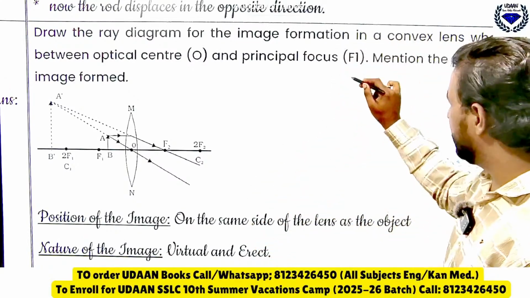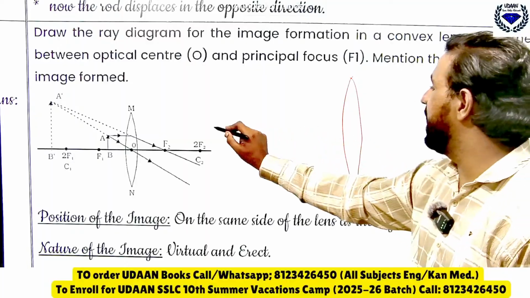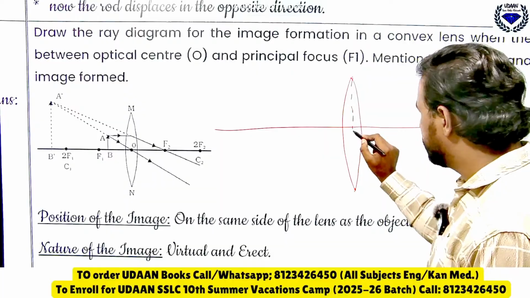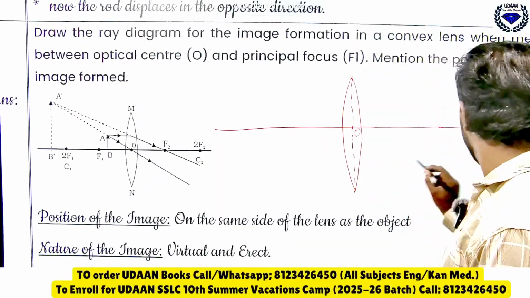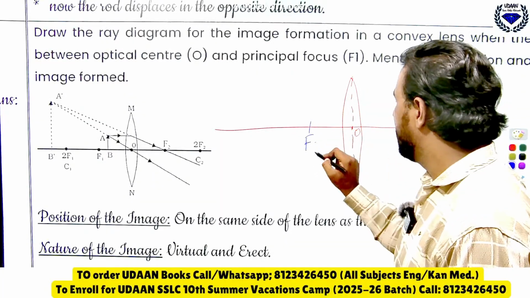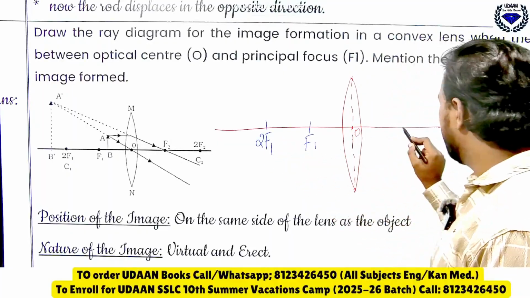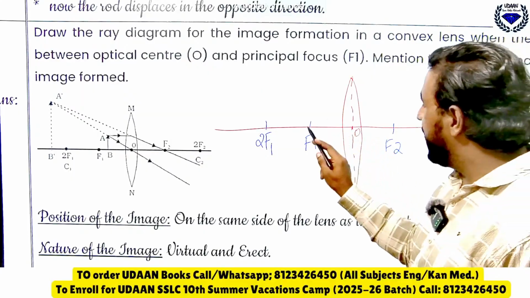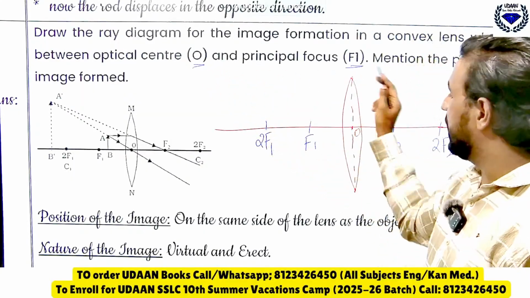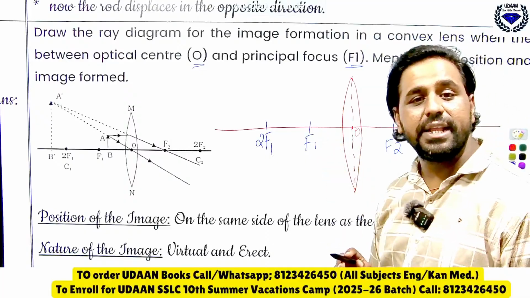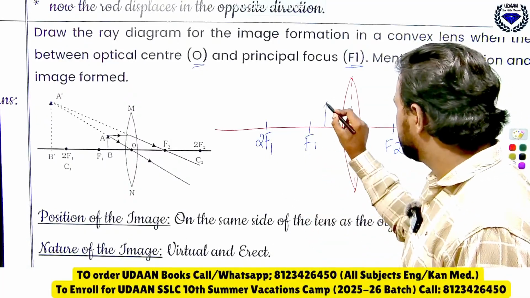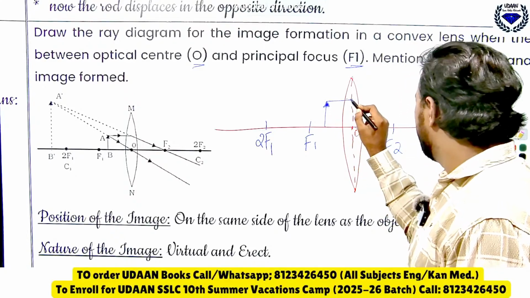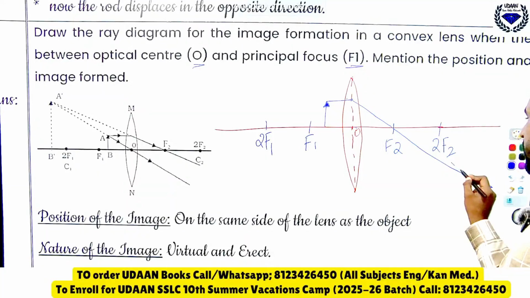So here, look, you should draw a lens. Okay, this is the lens, and you should draw one straight line passing through this, and you should draw this dotted line here. This is center O. Now this is F1, this is 2F1, again this is F2, and this is 2F2. So where the object is kept between O and F1, you can place it here. Then what will happen next is it will go and touch here and it will pass through F2. So I hope you are connecting to me.